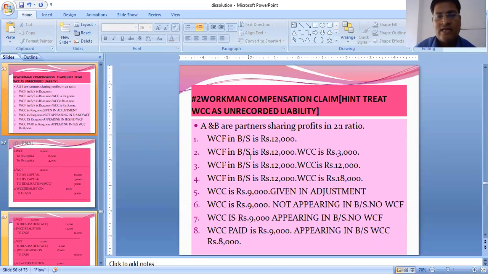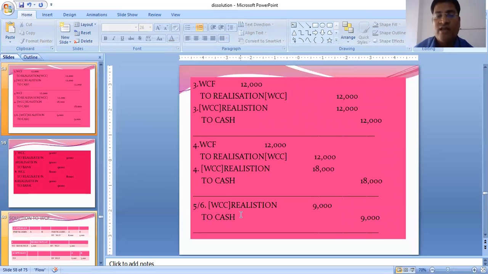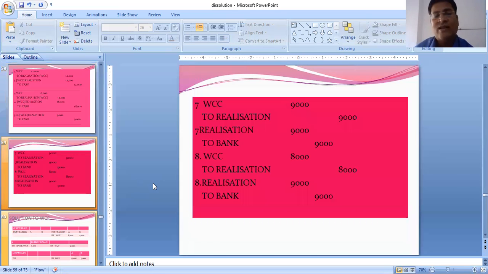Let's see the number 5th one. WCC is rupees 9,000 given in adjustment. Obviously, it is given in adjustment, all the time it is given in adjustment. And there is no WCF. There is no fund, only WCC 9,000. It will only be one journal entry, that is, we have to make the payment. Realization to bank 9,000 in case 5. See, realization to cash or bank 9,000. We can write bank also. Actually, we should write bank only instead of cash.